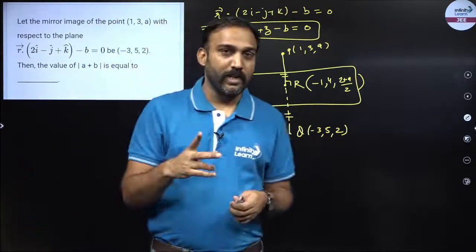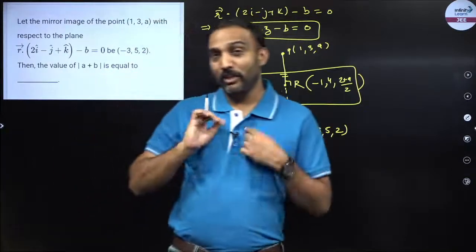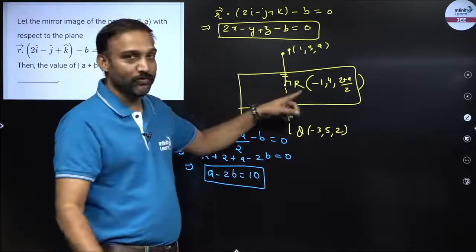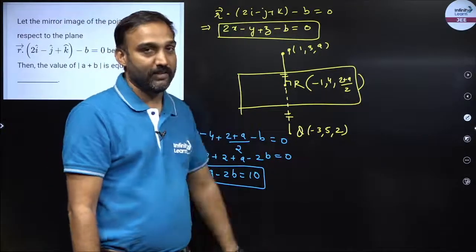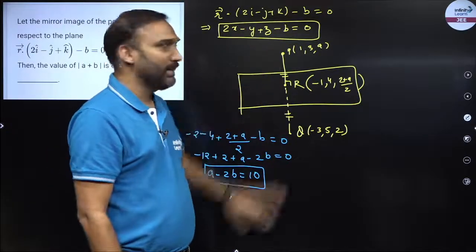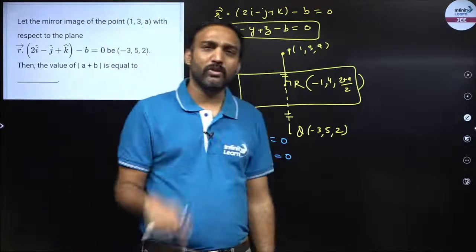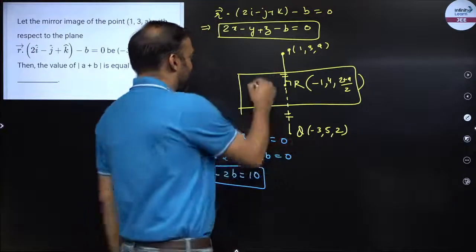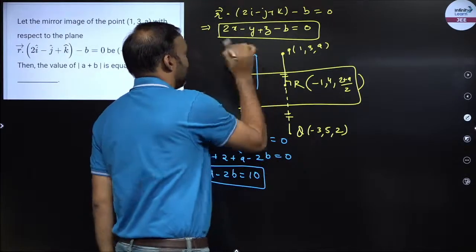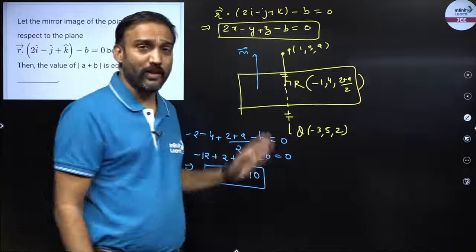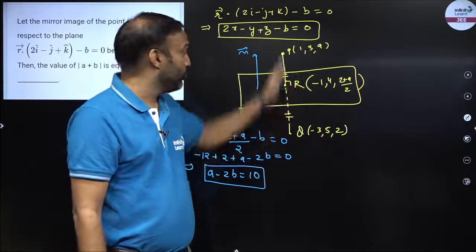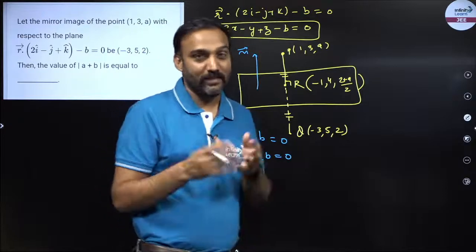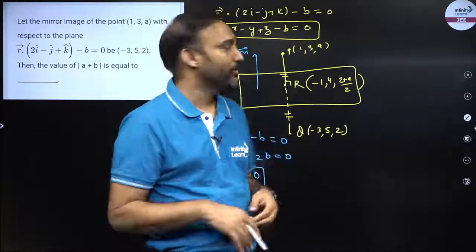Now one more thing I told you, right? The line joining you and the image will always be perpendicular to the plane. We have not used the perpendicular so far. We have just used the midpoint thing. So this line is perpendicular. But one more line is also perpendicular to the plane, the normal vector. So if this is perpendicular, I know the normal is also perpendicular. So in short, the normal and PQ become parallel. And if two vectors are parallel, their direction ratios would be in the same ratio, right?